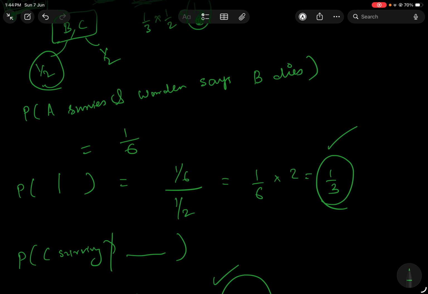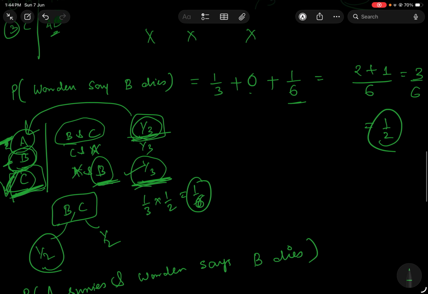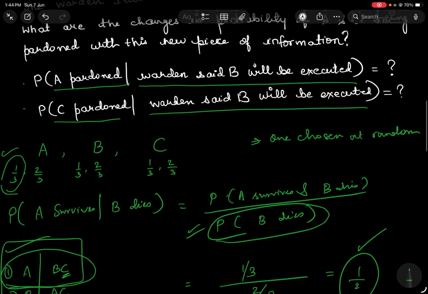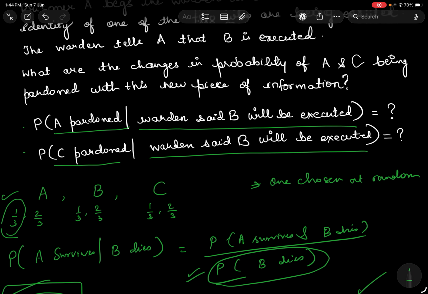You would think that this is a very easy problem when you just read it, and you'll calculate the wrong probabilities. And this is what A also must have thought and been happy that, oh, my chances of survival have increased. But you have to be very sure of what is being asked. It is not the probability of A surviving given B is dying. It's the probability of A surviving given the warden has said B is dying. And what are the cases in which the warden will say B is dying?